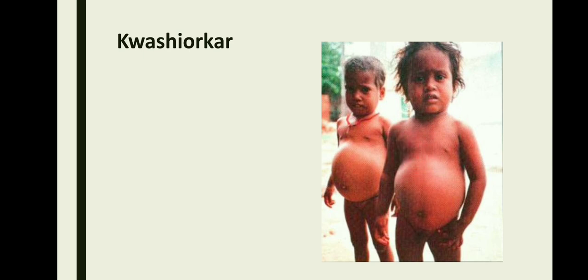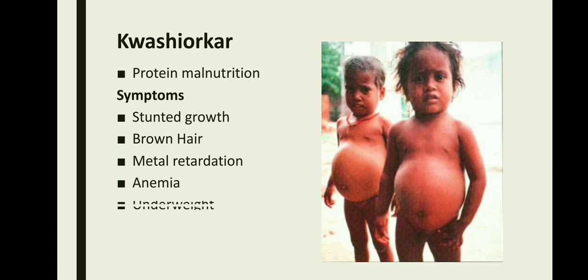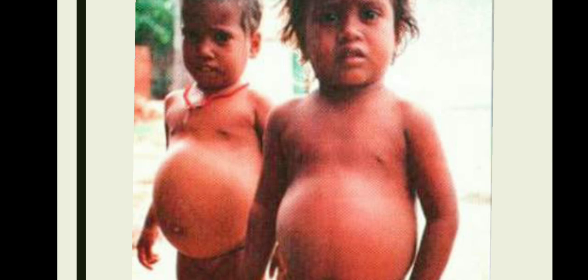Now let's take a look at the symptoms of the disease. Stunted growth, brown hair, mental retardation, anemia, underweight and swollen legs are some of the symptoms of Kwashiorkor. The child also has a characteristic pot belly and this can be treated if a proper amount of proteins is supplied to the kids affected with this condition.